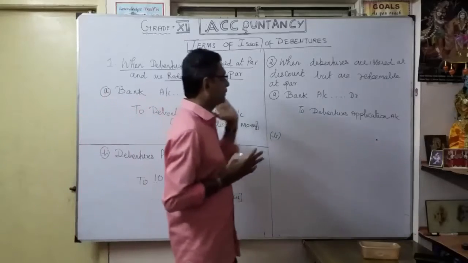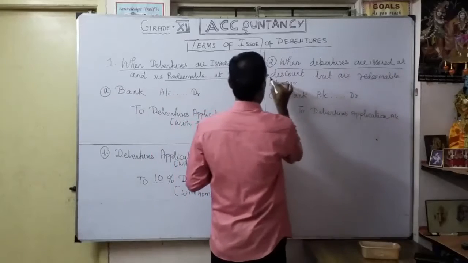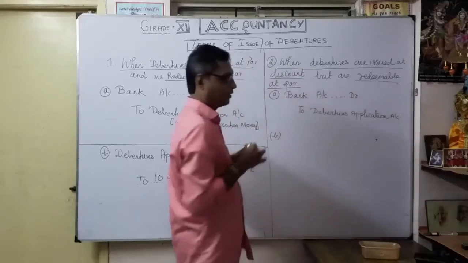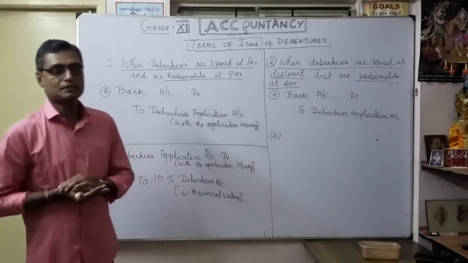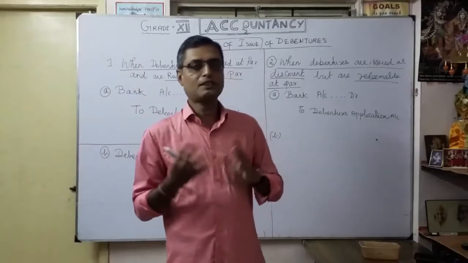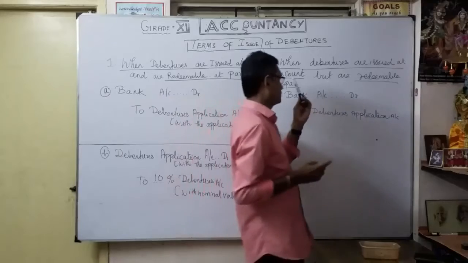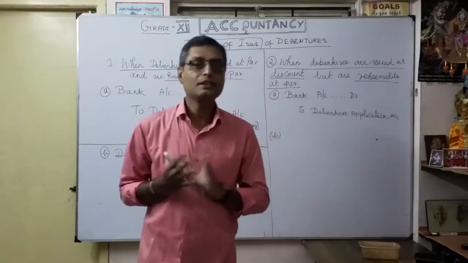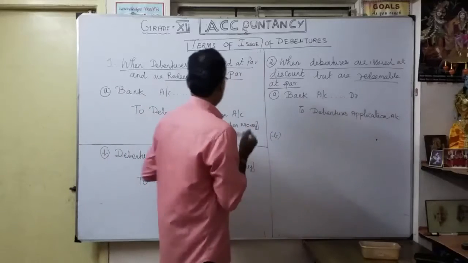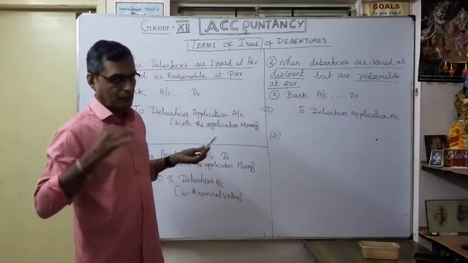Now coming to our second case. When debentures are issued at a discount but redeemable at par. That means even though the nominal value of the debenture is 100 rupees, we issue it only at a discount. For example, instead of 100 rupees, we collected 90 rupees, but we are going to repay at par, the nominal face value. Okay, so what is the entry? Bank account debtor to debentures application account. So the first entry, both sides are the same. Only the second entry, how are we going to pass it?